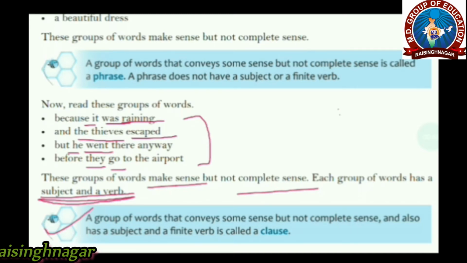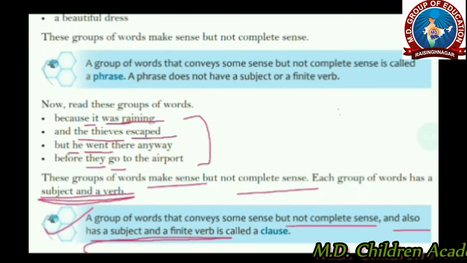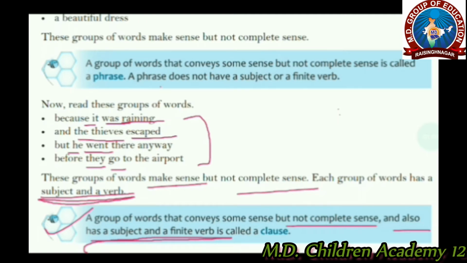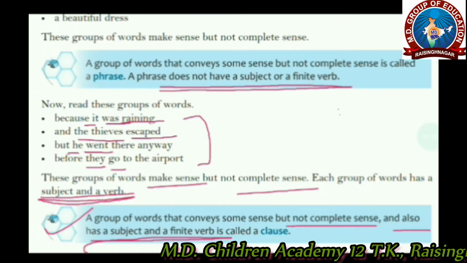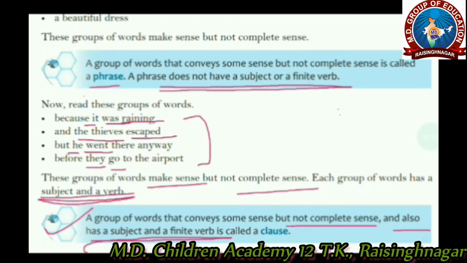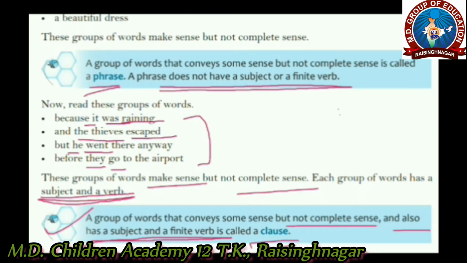A group of words that conveys some sense but not complete sense, just like a phrase. But the difference between a phrase and a clause is that a clause also has a subject and a finite verb, whereas a phrase does not have a subject and a finite verb. Alright? So it's a phrase and it's a clause. Clear?